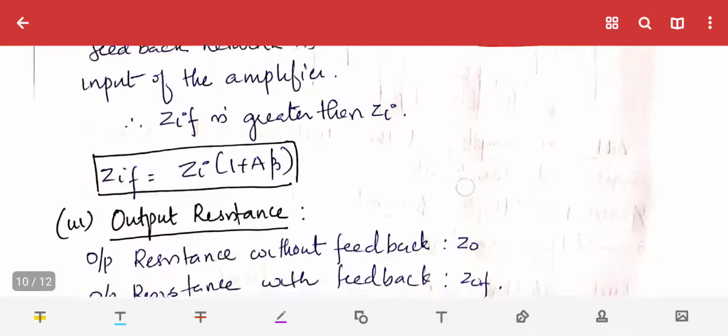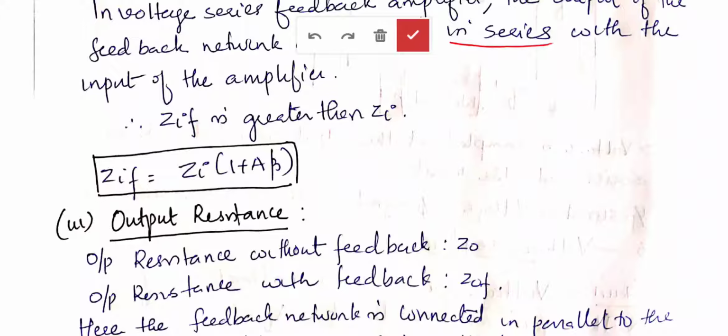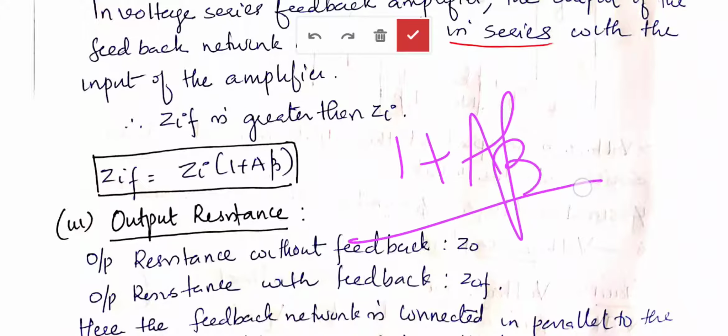So here in the feedback amplifier, everything either decreases or increases by an amount of feedback given by 1 plus A beta. So gain decreases by a factor of 1 plus A beta. Here the input resistance increases by a factor of 1 plus A beta. So ZIF is equal to ZI into 1 plus A beta.